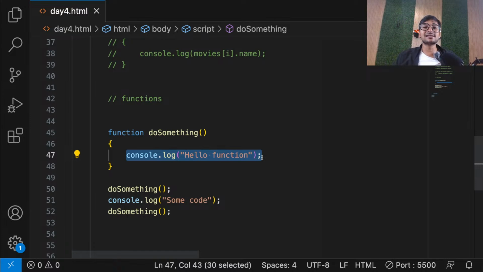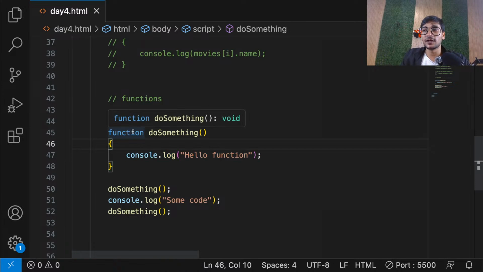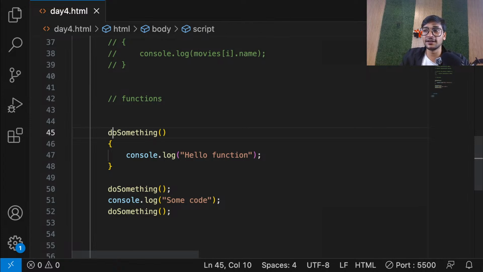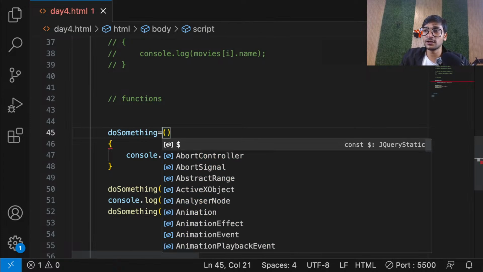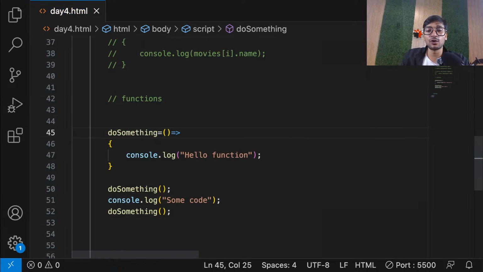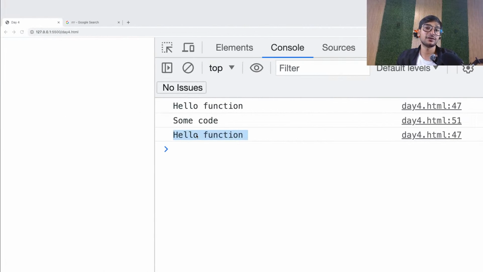Okay, now guys, in JavaScript there is one more way of creating a function, but I'm not saying that that is the best way. Both the ways are fine. There is one more way that is just a little syntactically better. That's all. It is syntactically better than this. So there's a new way which was introduced in 2015 that you can create a function like this as well. You can avoid this function keyword, just write the name and then use equal to here and then use an arrow. Arrow means equal to and greater than sign, and that's all. So guys, this is what we call as an arrow function. That's it. Now if you just check it, it's still the same output.